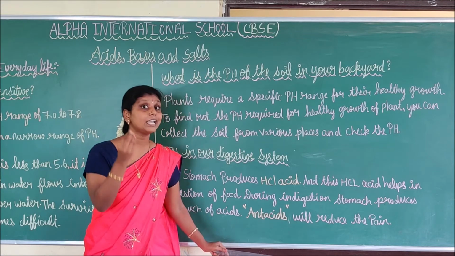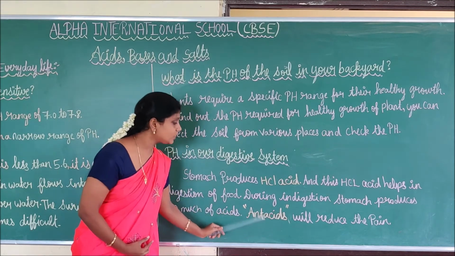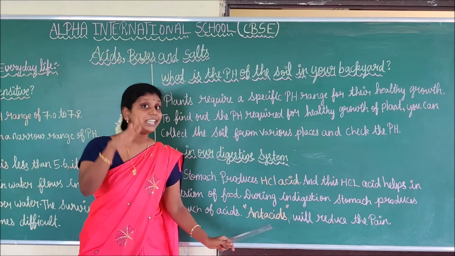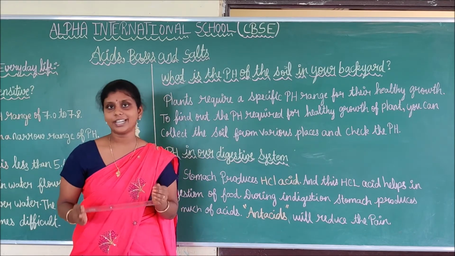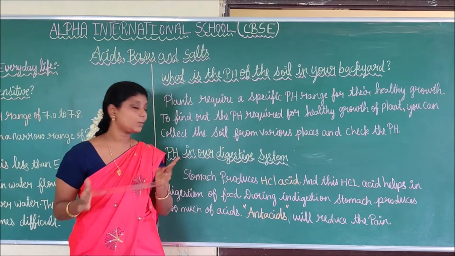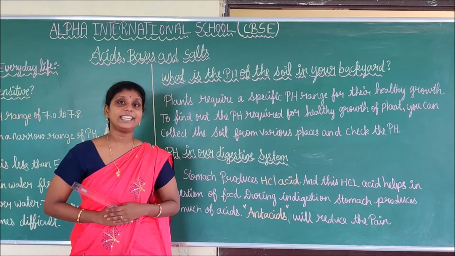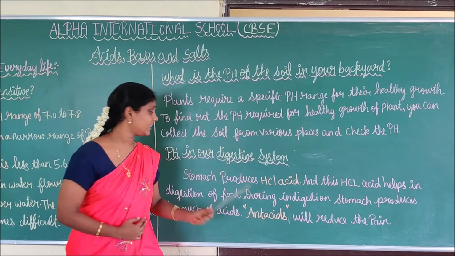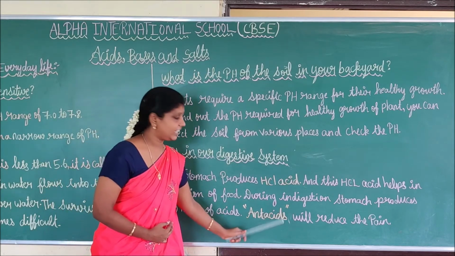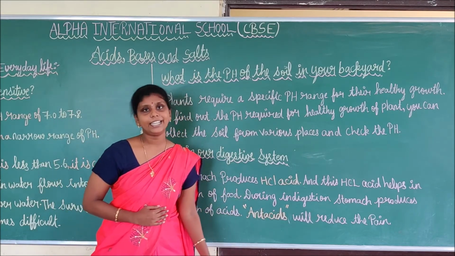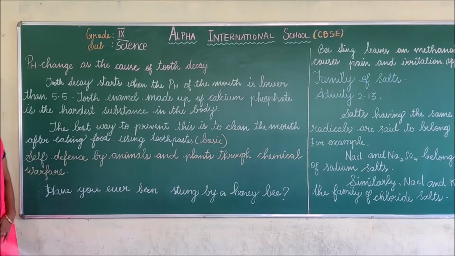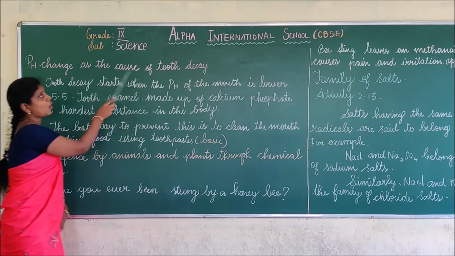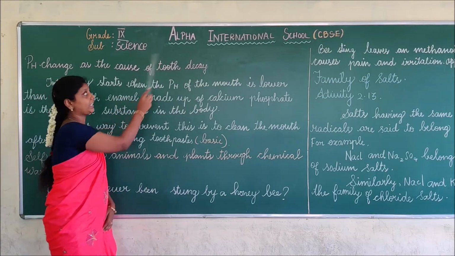Antacid means it is a medicine, okay? If we use this antacid medicine, it will reduce the pain and irritation of the stomach. What medicine will you take when you have irritation and pain? You should take an antacid medicine. Do you understand, students?